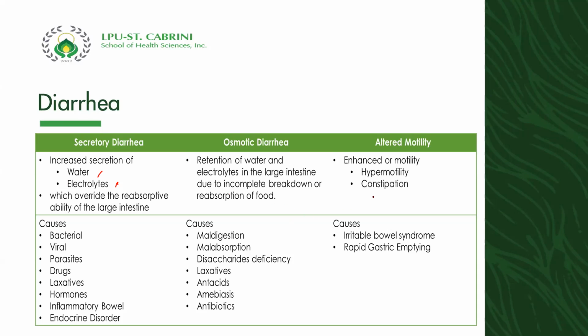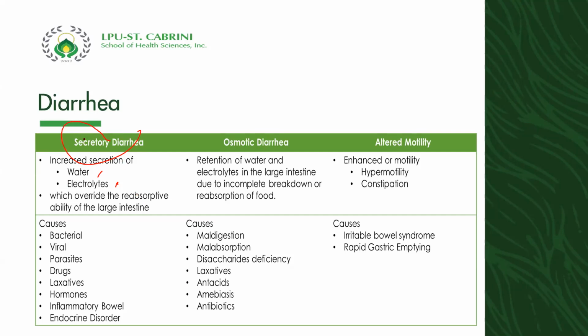Okay? At kapag sinabi naman natin altered motility, enhanced motility, or hypermotility, yung mabilis, no, akala mo nagda-diarrhea ka na, pero altered motility lang. Yung pala, mabilis lang yung flow. Okay? And that can be hypermotility or constipation, yung mabagal naman.